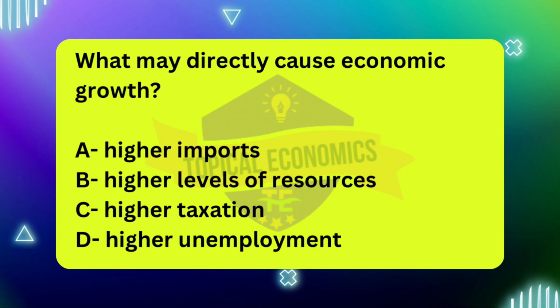Lastly, option D, higher unemployment, is a sign of economic distress, not growth. When more people are unemployed, it means that resources, particularly labor, are not being used efficiently, which reduces the economy's overall productive capacity. Unemployment is typically associated with economic downturns or recessions, not growth.